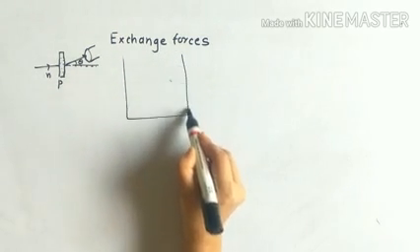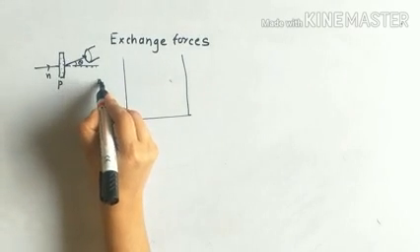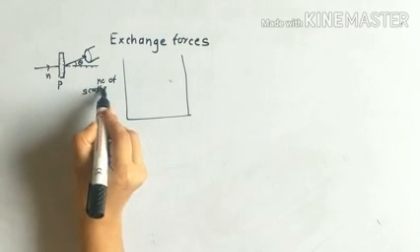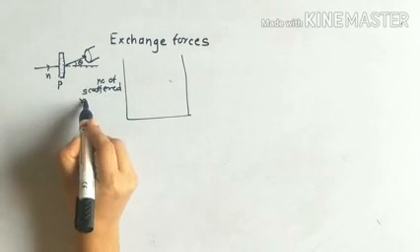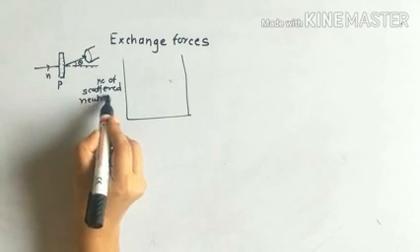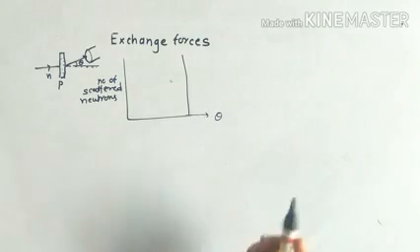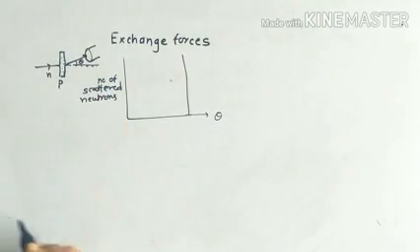if I plot a graph, so this is the number of scattered neutrons versus this scattering angle theta. So this is the scattering angle.